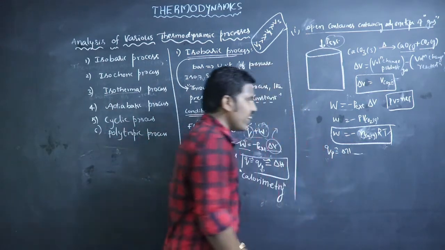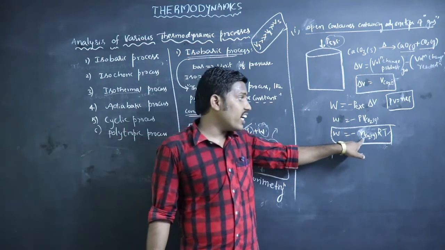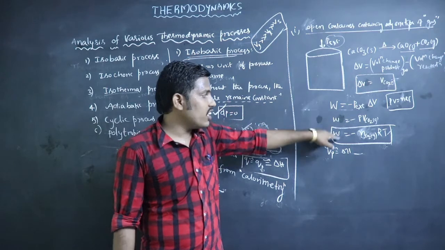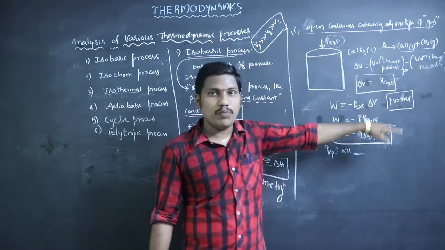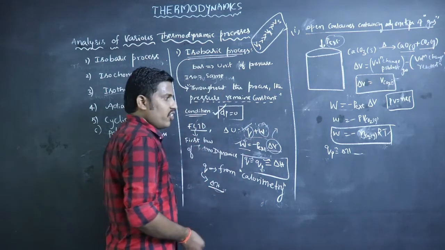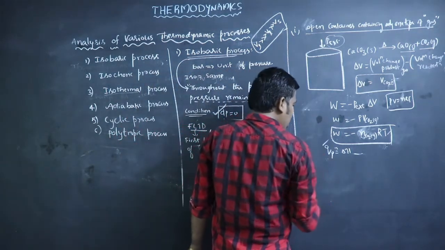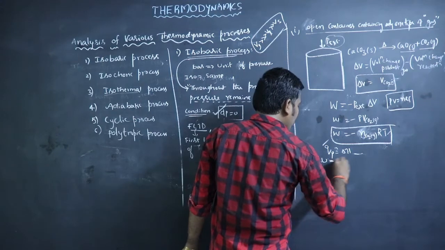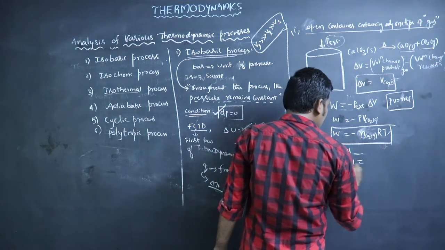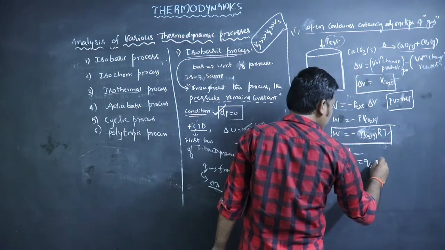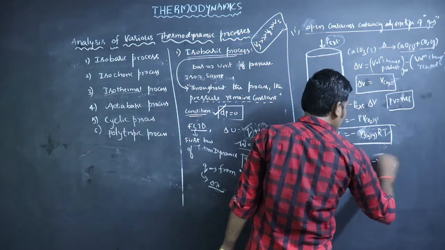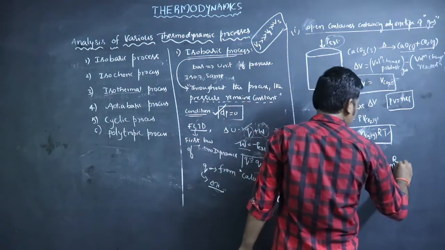So we can calculate the work done W by using this relation, by using this volume change, and also from the calorimetric technique we can calculate the QP value. According to the first law of thermodynamics, delta U equals Q plus W. That means QP plus W, where W is minus n CO2 gas into RT.